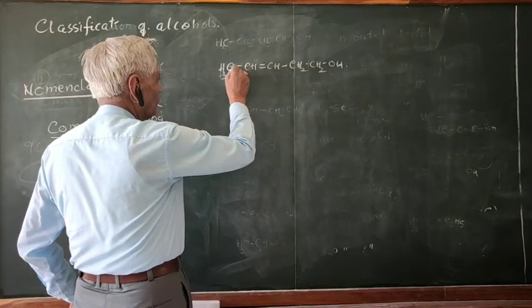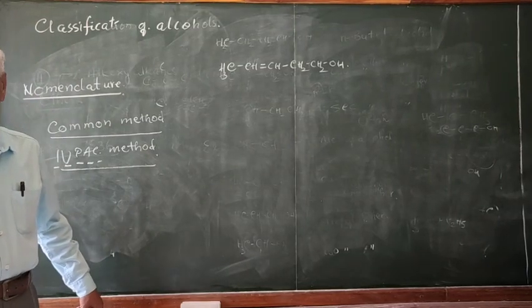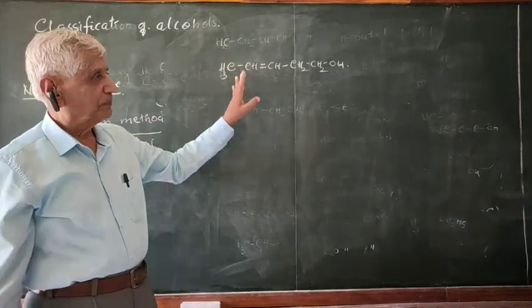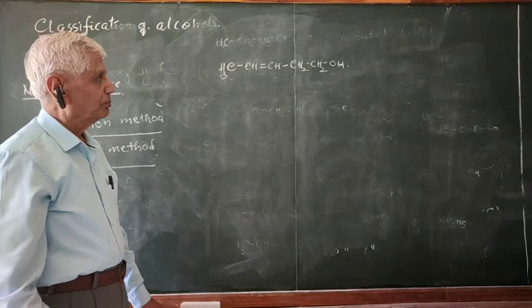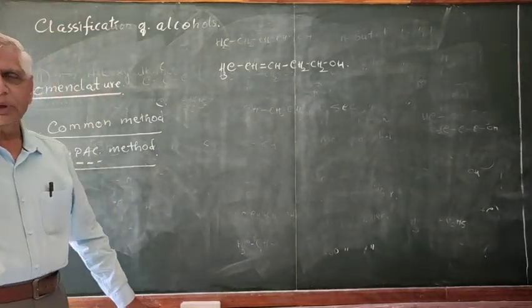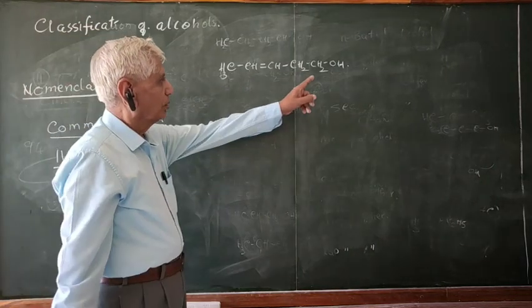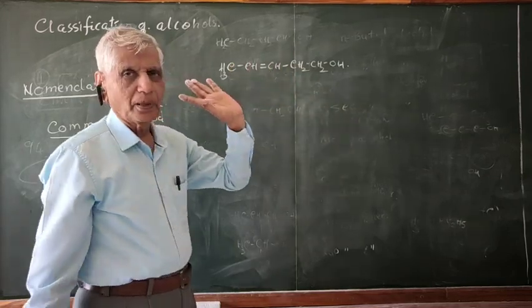1, 2, 3, 4, 5. There are two functional groups. What are the two functional groups there? One is OH, another one is the double bond. And therefore this can be named better by means of IUPAC system. In IUPAC system, you have to name the compound by counting the longer chain of carbon atoms which contains the OH group. The OH group is written here. So 1, 2, 3, 4, 5.